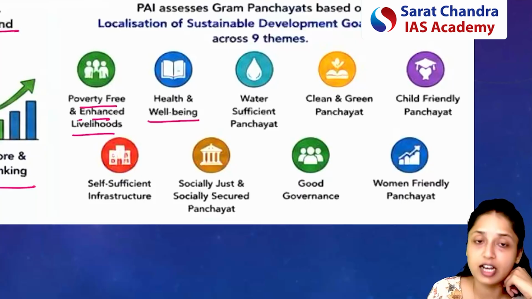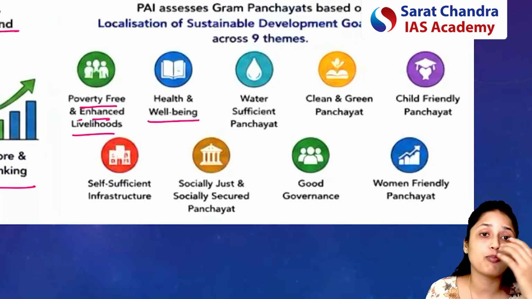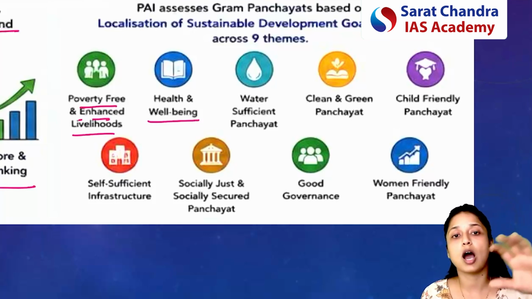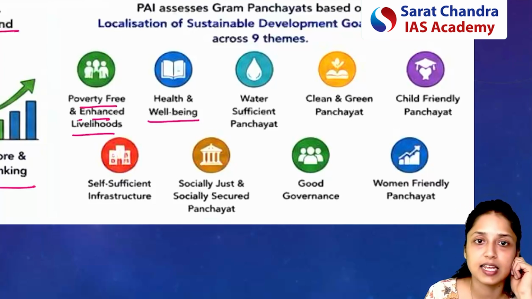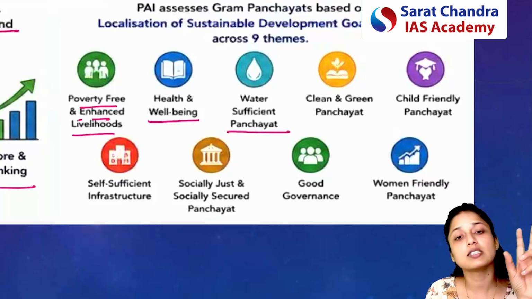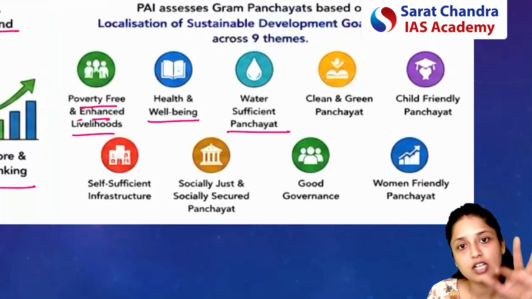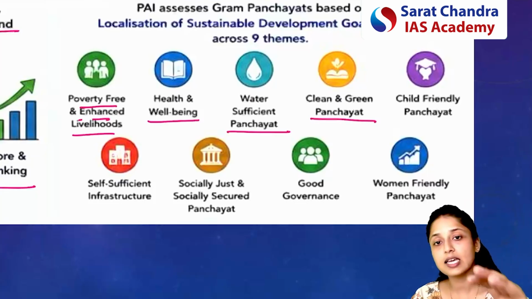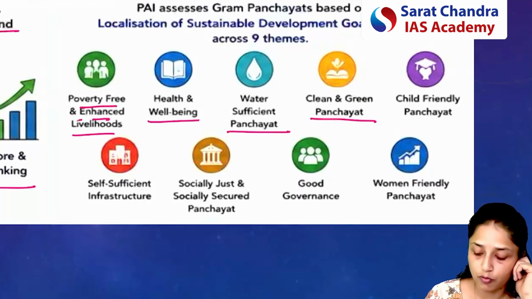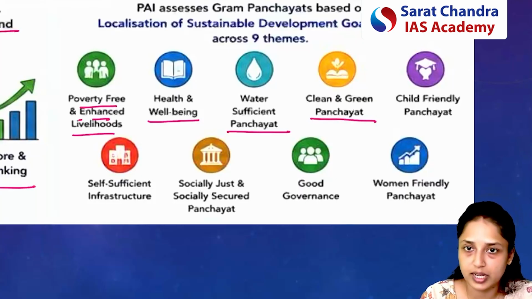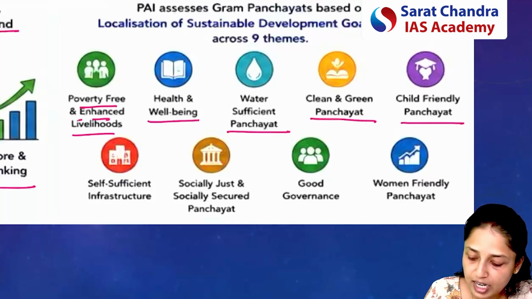Second is health and well-being. So what is the status of public health centers in the particular area? What is the improvement? Also, how are ASHA workers working in that area? All these things. Next is water sufficient panchayat. So what is the status of the quantity as well as the water quality in that panchayat area? Next is clean and green panchayat. So what is the status of the pollution level in that panchayat?